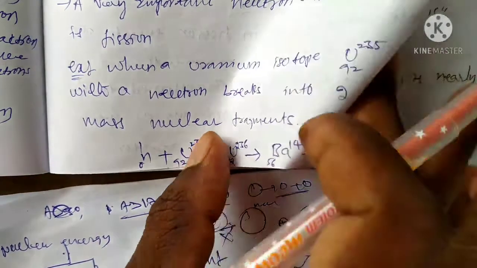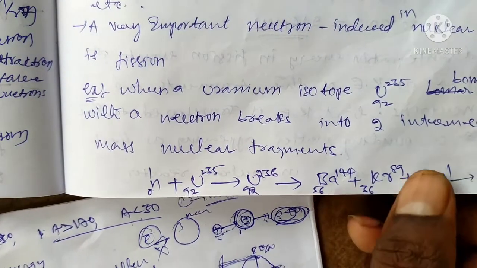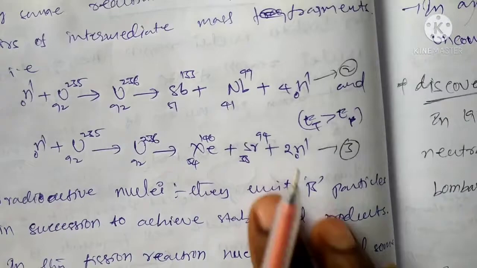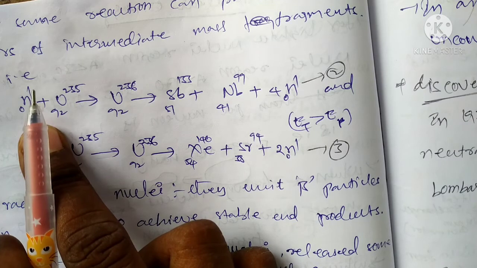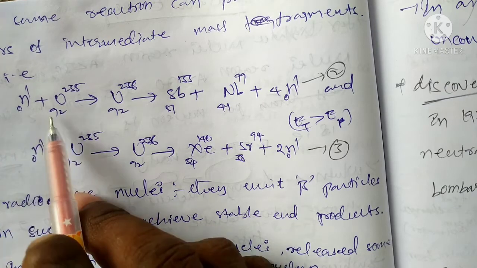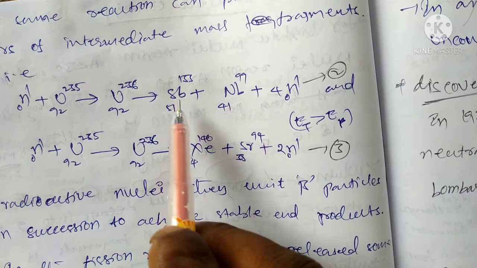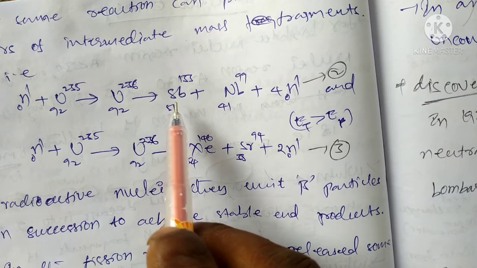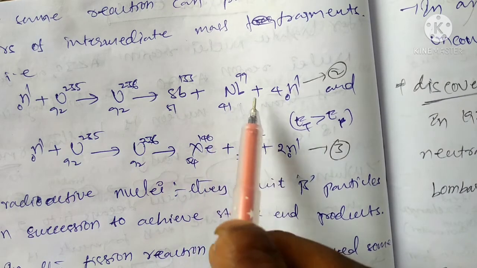We also get other elements in nuclear fission reactions. Neutron and other intermediate mass fragments can appear. When a neutron interacts with the nucleus, it can produce different fragments. Here the mass changes: previously krypton and barium, here Sb 51, 133 and 41, 99 and 4 neutrons.